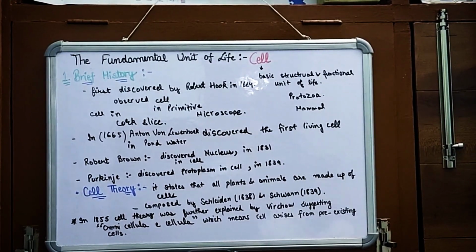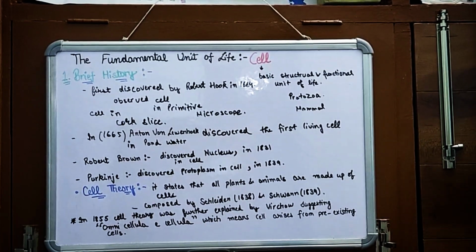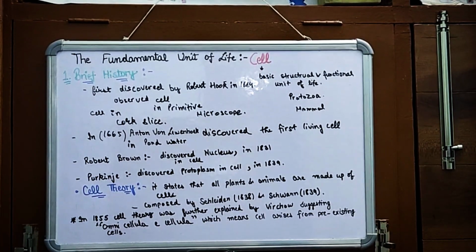Hello everyone. So today we will study the chapter Fundamental Unit of Life, which is given in class 9th NCERT. It's the first biology chapter of class 9th. So today we will study what a cell is made up of, how the cell was discovered, and what the various organelles present in the cell are. So let us start, students.